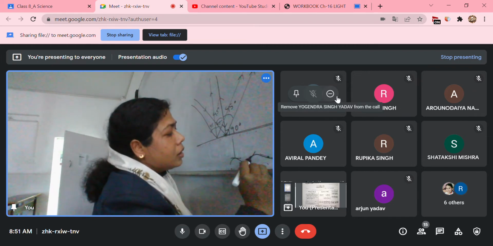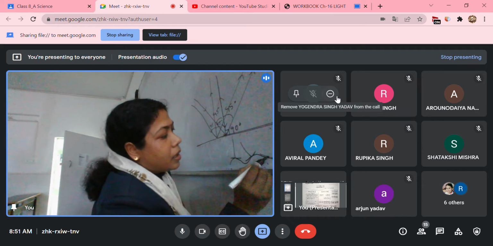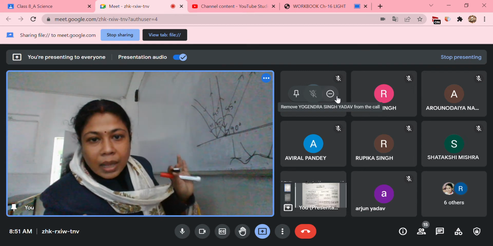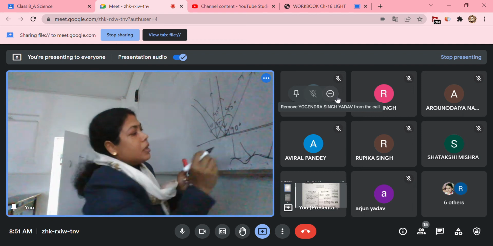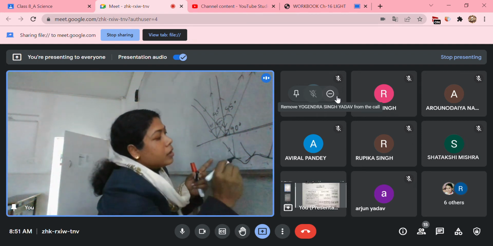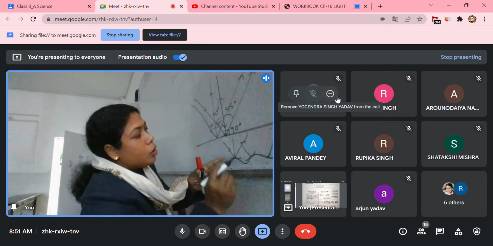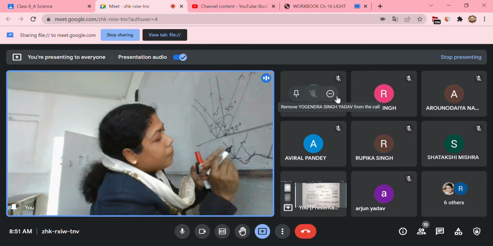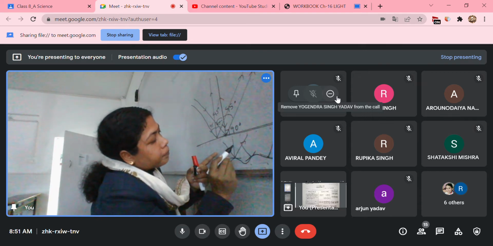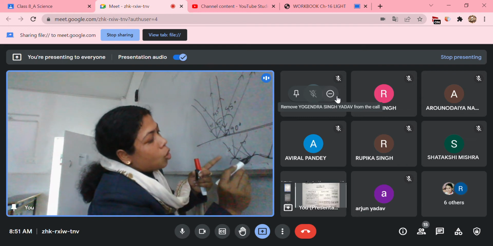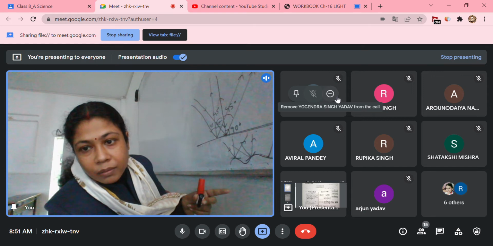Here, if any ray is incident, the normal will be in this direction, and here the normal will be in this direction. Am I clear? The normals are different, they are not parallel. So what will happen? If a ray is incident over here, it will reflect making the same angle with the normal, but the same parallel ray falling over here, the normal is different, so it will get reflected in another direction. Am I clear?